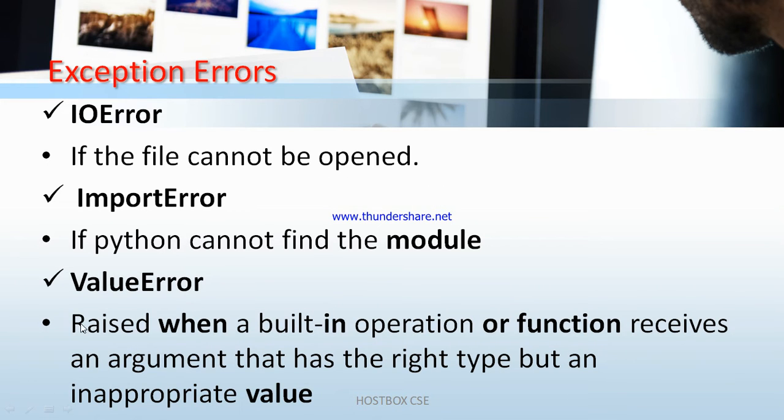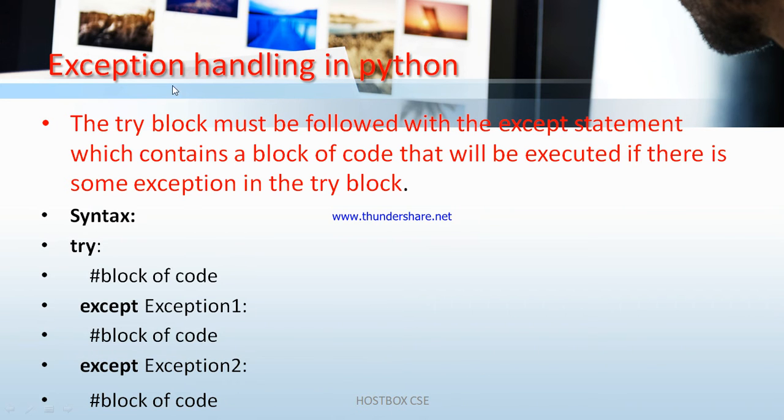Now exception errors. Generally, what kind of exception errors will you get when you run a program in Python? That is IOError, ImportError and ValueError. IOError means the file cannot be opened, and ImportError is raised if Python cannot find the module. Lastly, ValueError is raised when a built-in operation or function receives an argument that has the right type but an inappropriate value.